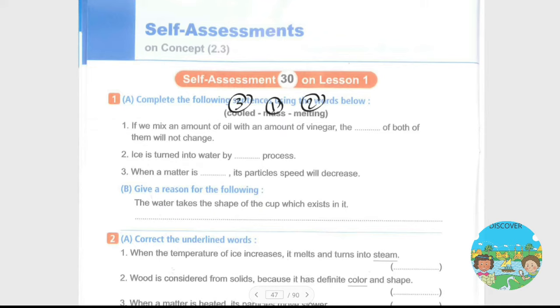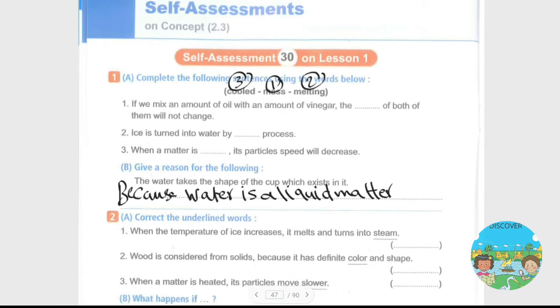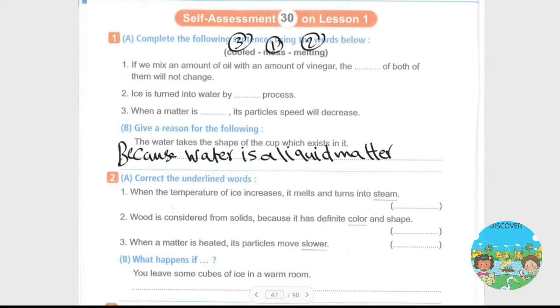B بيقول لي give a reason for the following. The water takes the shape of the cup which existed in it. يعني ان المية بتاخد شكل الكوب الموجودة فيها. والانسرز بتاعتي هتكون because water is a liquid matter. تمام. Question number 2 بيقول لي correct the underlined words. Number 1 when the temperature of ice increases it melts and turns into steam. وطبعا الانسر الصحيحة إيه؟ water.